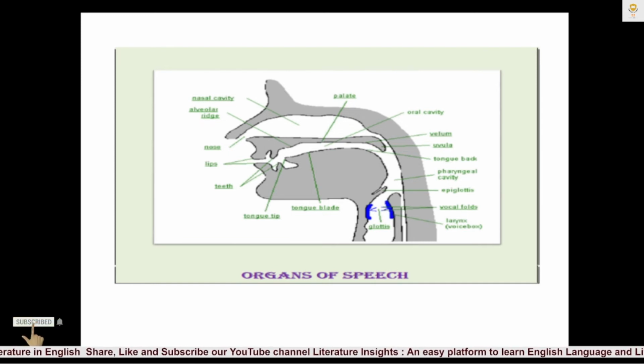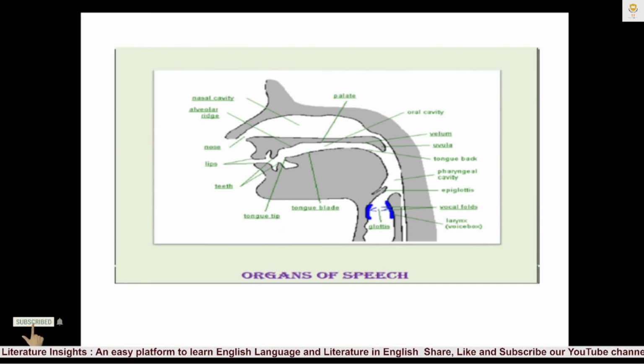When we produce any kind of speech sound, the vocal cords perform three significant movements: tightly closed, wide apart, closely together. So these are the significant movements performed by the vocal cords during articulation or production of speech sounds.